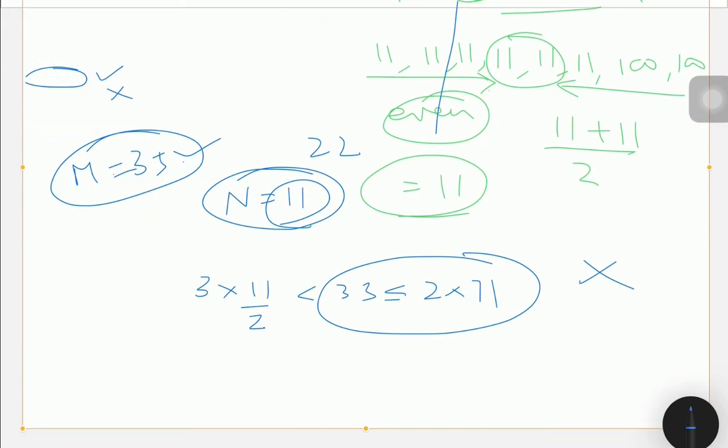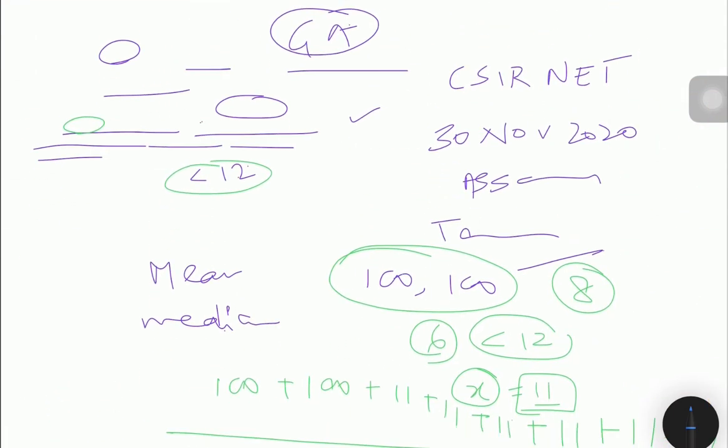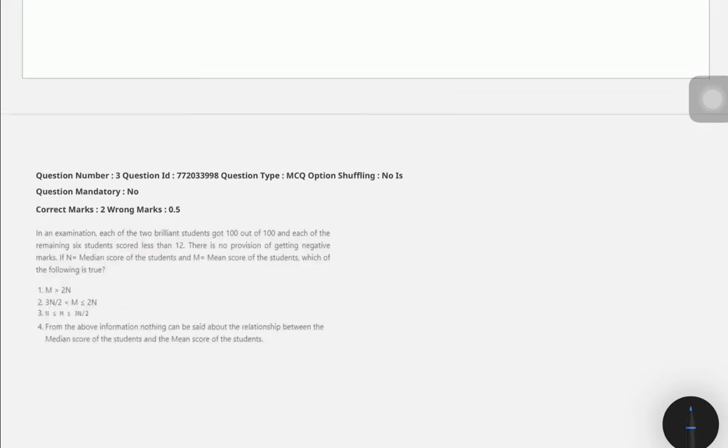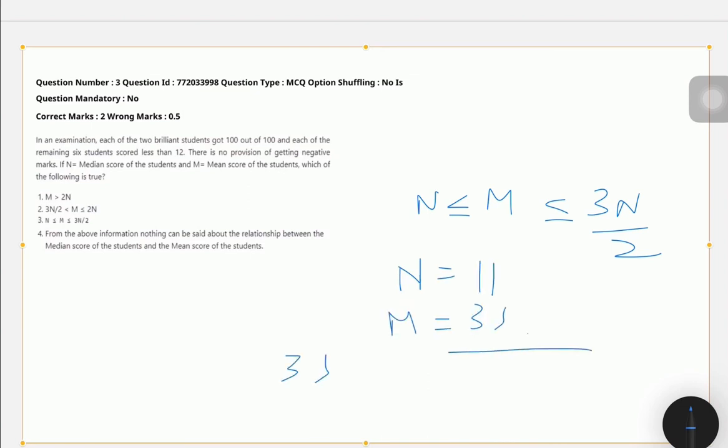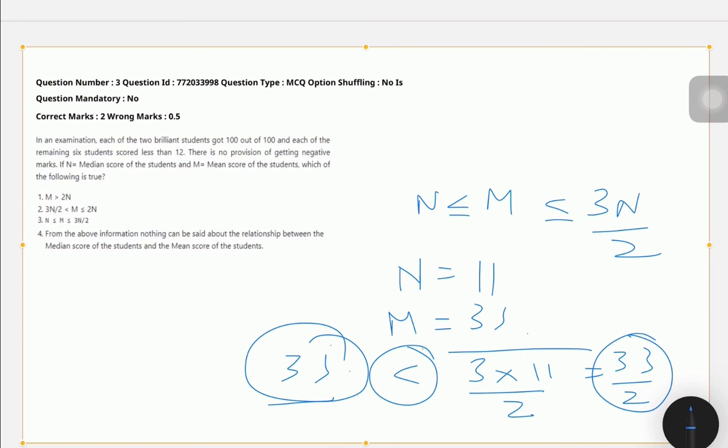Again, when you come to the third option, what is it? So my third option is n is less than or equal to m less than or equal to 3n by 2. So my n was 11 and m was 33 point something. So 33 point something is less than 3 into n by 2. That means 33 by 2, right? Which is not true. It will not be less, 33 will be greater. Again, this option is wrong. So my only option is the first option, and we can definitely say about the relation between them. So this is also wrong. So my first option is correct.